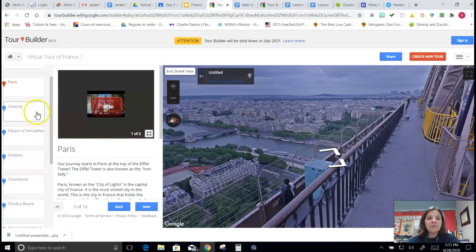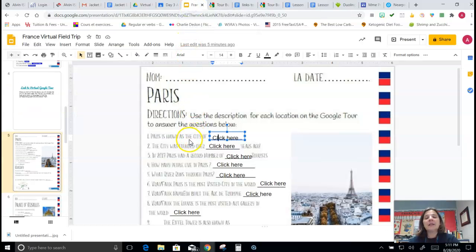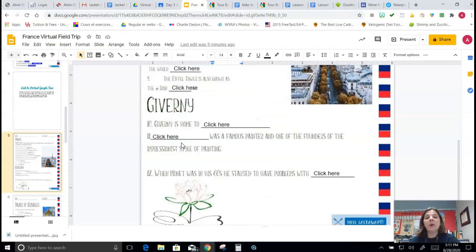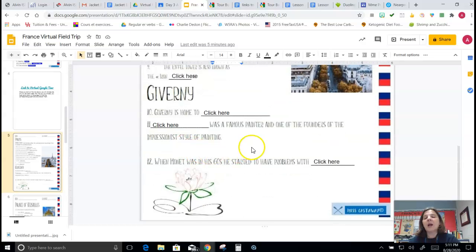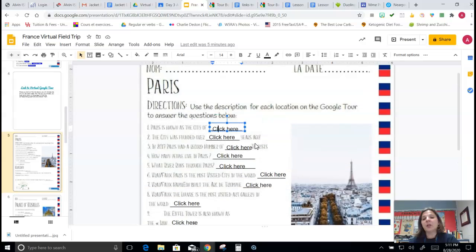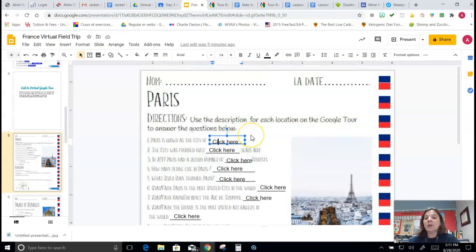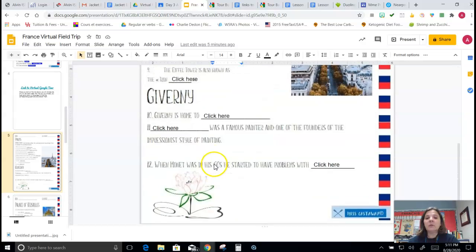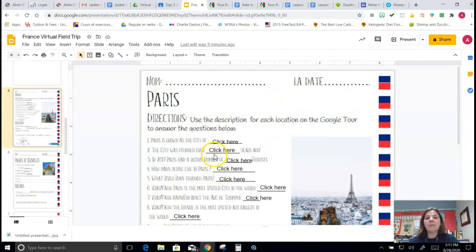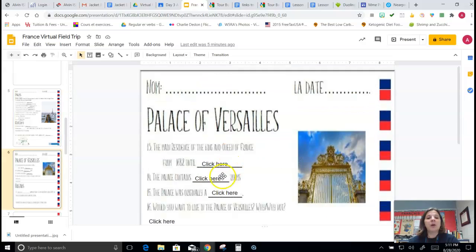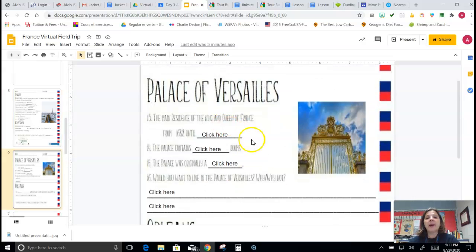Now, as far as being able to turn it in, obviously you're not going to do the entire project Tuesday and then turn it all in. What you can do is do the city, whichever one you chose. Say you chose the Palace of Versailles, which is actually in Paris, it's not a city.